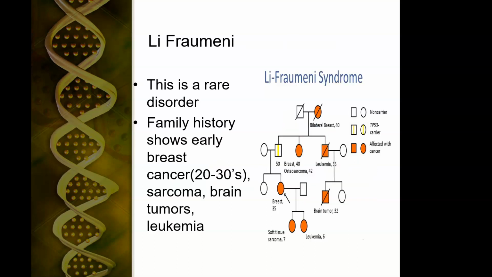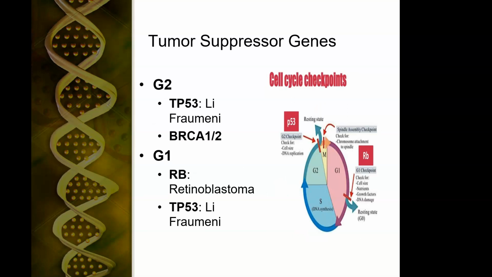And just one more FYI about Li-Fraumeni. I talked to one of the students that just took Step 1, and there was actually a pedigree of Li-Fraumeni. So Li-Fraumeni, you see a pedigree with every possible horrible cancer you could imagine at super young ages. Think Li-Fraumeni. So, tumor suppressor genes, the G2, again, Li-Fraumeni, the TP53, and the BRCA1 and 2, which we're going to talk about in life cycles 2, and then the G1, the retinoblastoma, and the Li-Fraumeni as well.